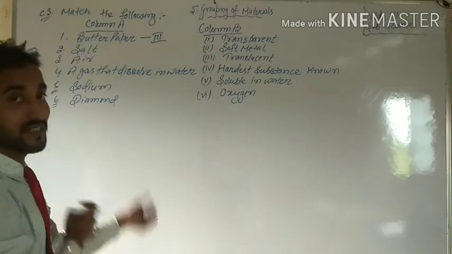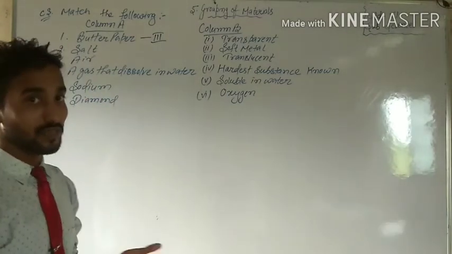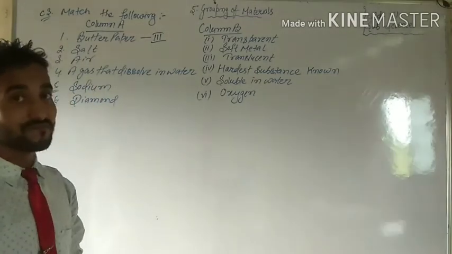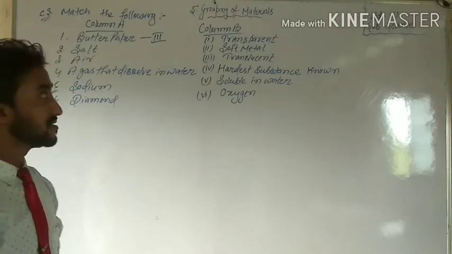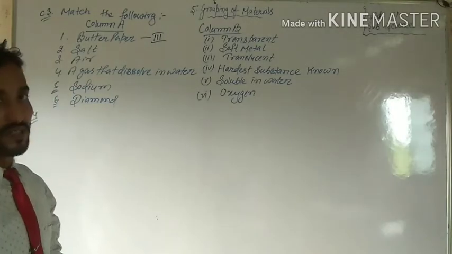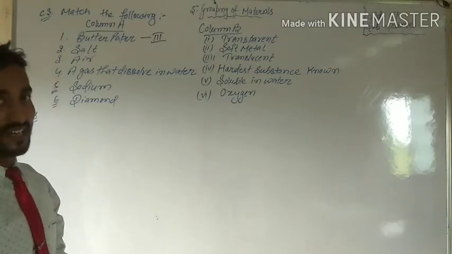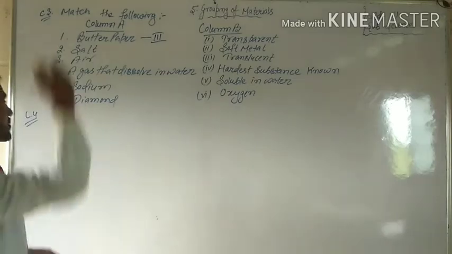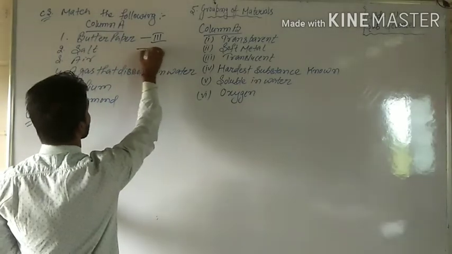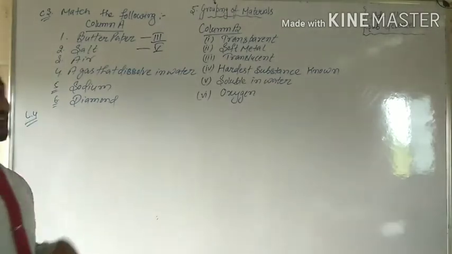See, question number 2. What is shawl? Transparent? No. Soft metal? Do you think it is soft? No. Translucent already matched. See, hardest substance? I think no. Soluble in water. Exactly. What is soluble in water? It means sugar. Fine.